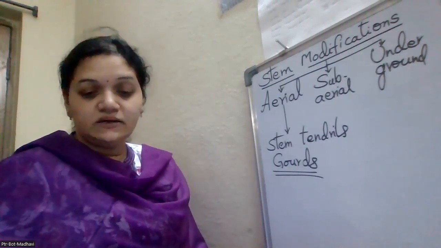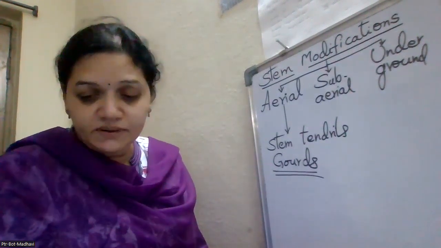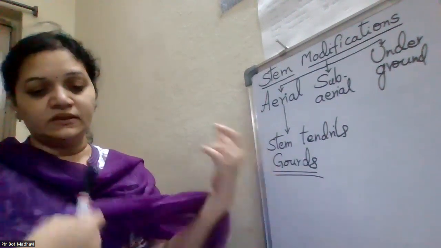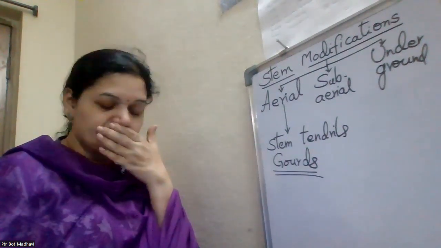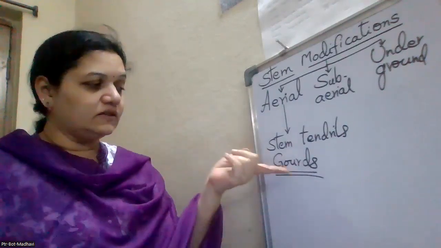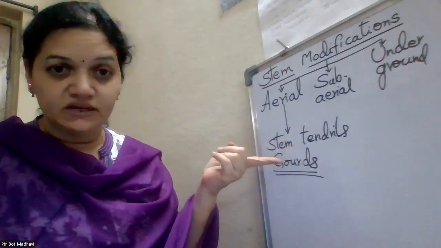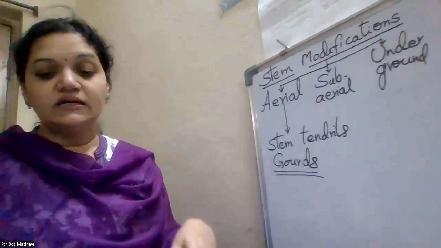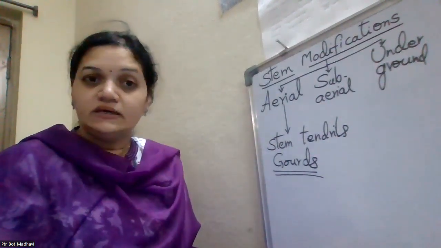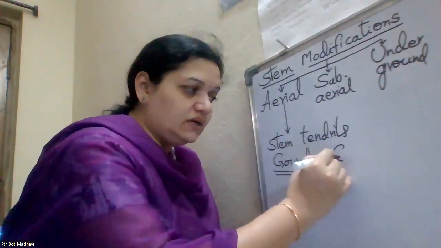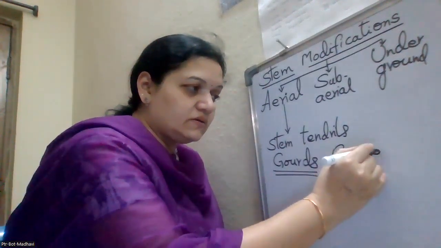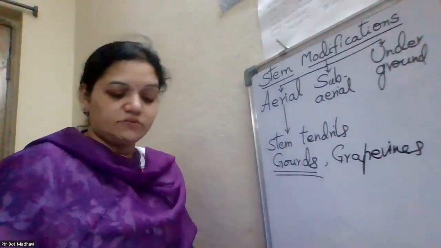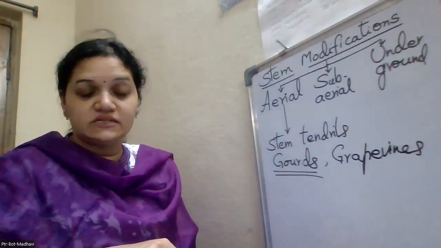In the gourds, the axillary buds terminate into the tendrils, and in the grapevines, the terminal buds terminate into thin, wiry, slender structures.